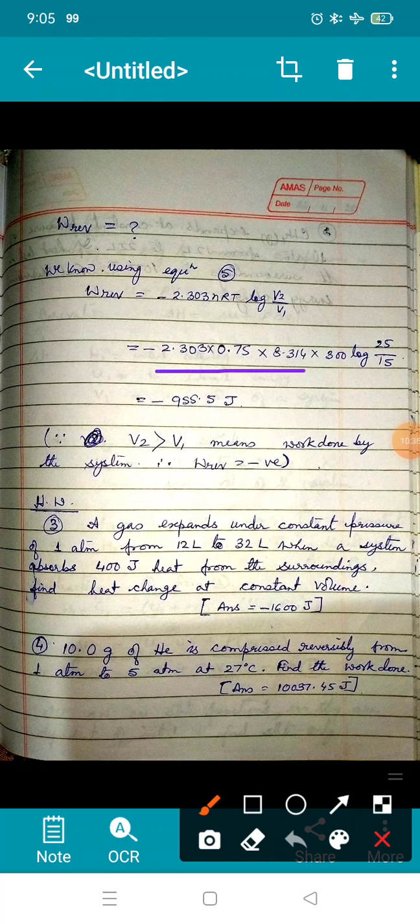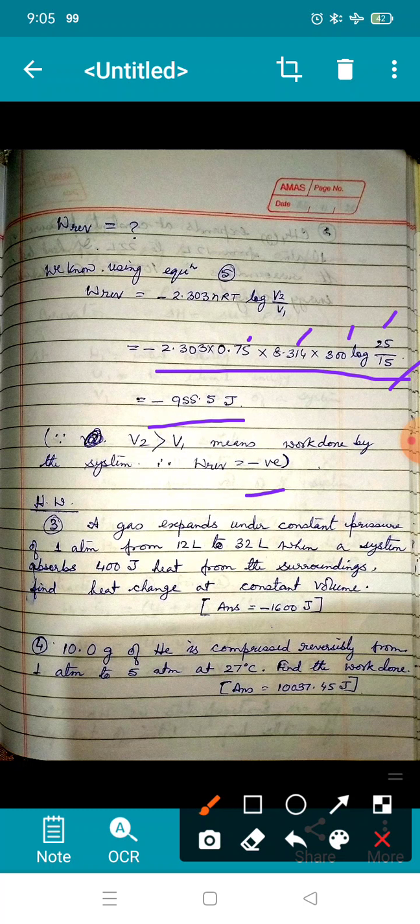So all the values being known, n is 0.75, R is 8.314, T is 300, V2 is 25, V1 is 15. We shall be able to calculate reversible work. Now since V2 is more than V1, it means work done by the system. So hence the W reversible is coming out to be negative.